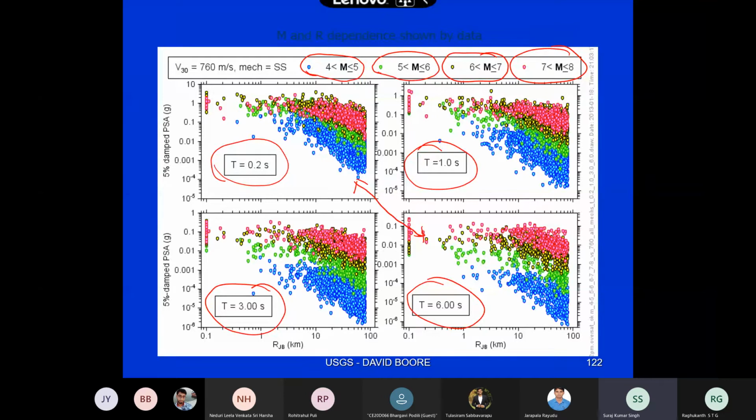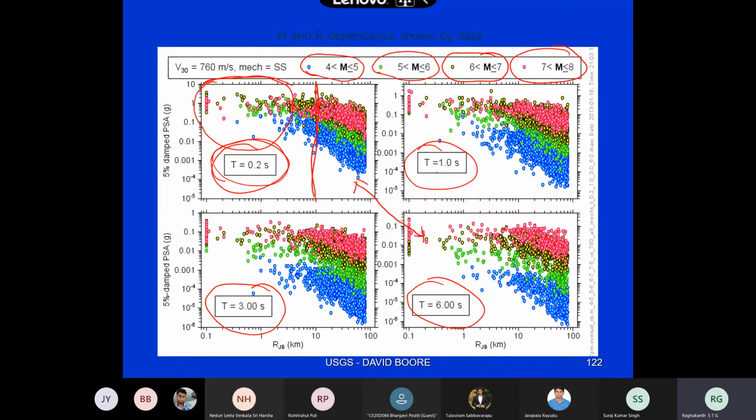PGA is more for T equal to 0.2 seconds. Yes, for example, this is more or less close to PGA, a very low time period. What is happening in the near field? If you see distance up to 10 kilometers, 0 is here, 10 is here, so this is my 10 kilometer region.